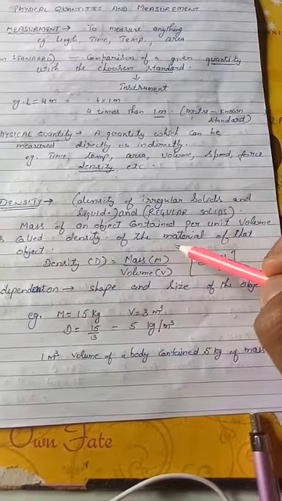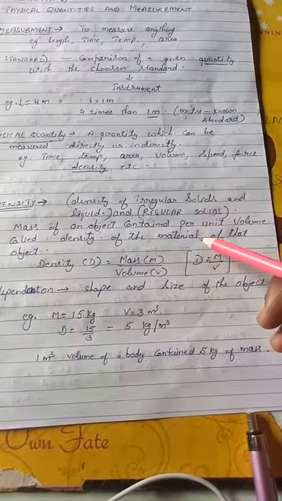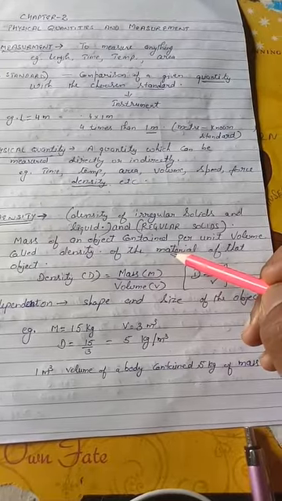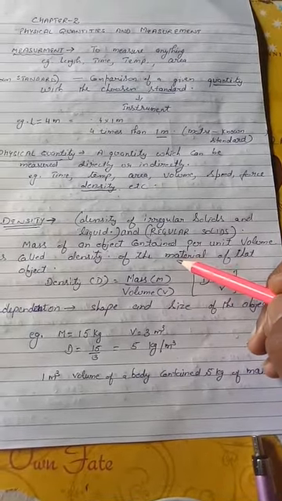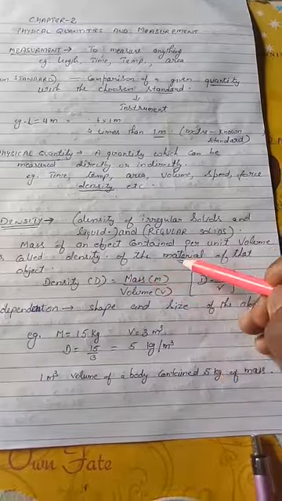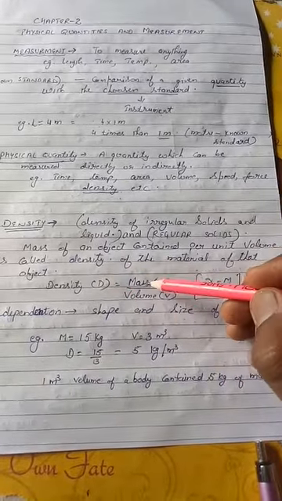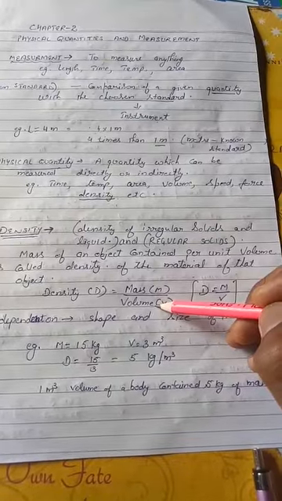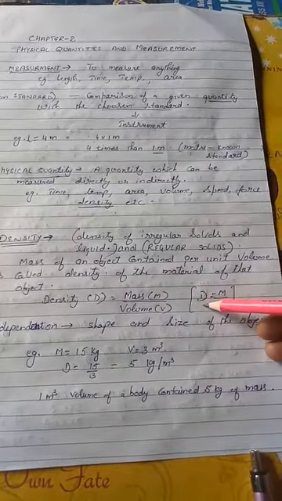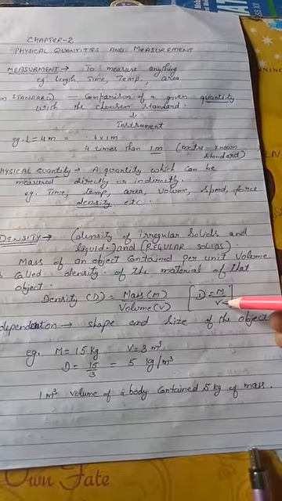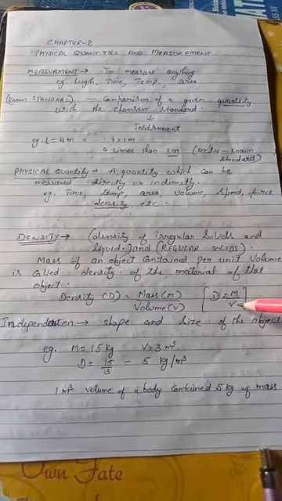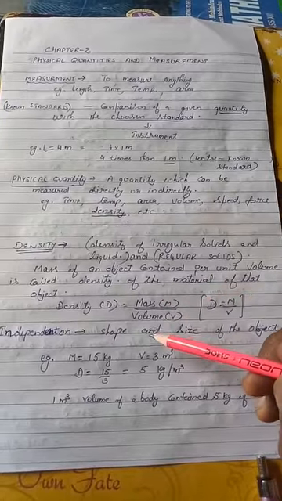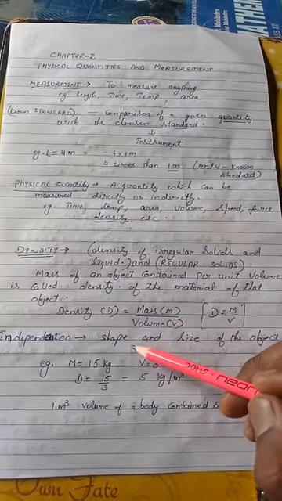So keep in your mind that we are discussing the density of the material. You should not simply say the physical density of a substance or quantity. You must tell the density of the material of that object. So it means mass per unit volume. So this is the formula, D stands for density, M stands for mass, and V stands for volume. So mass per unit volume is called the density, and also it is independent of the shape and size.